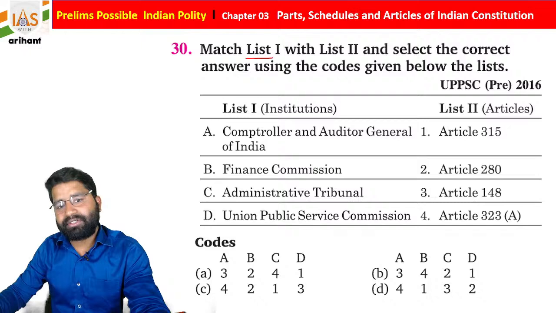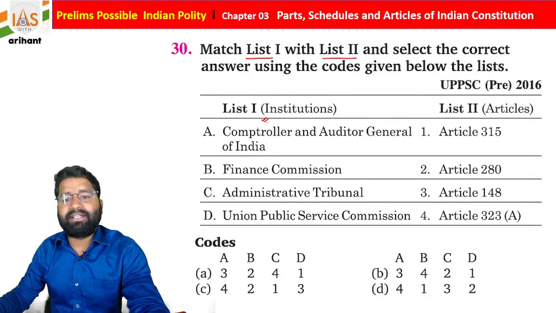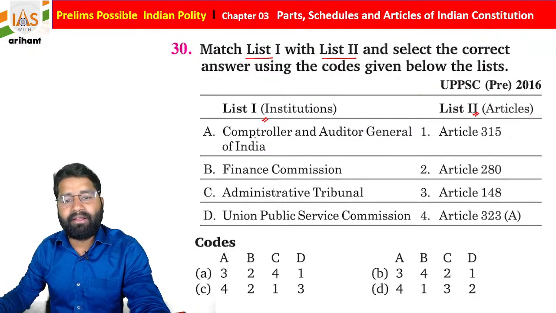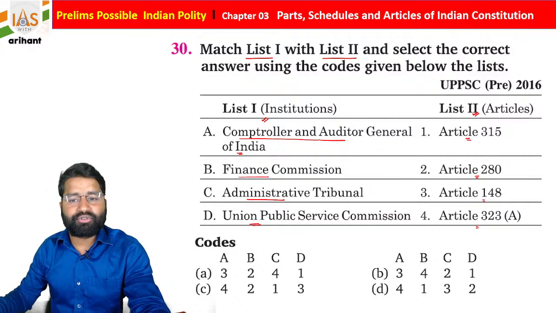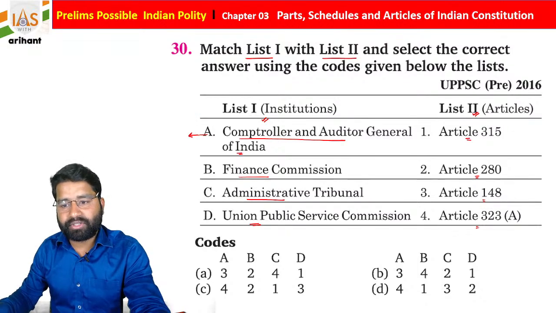If we talk about list 1 with list 2, once again match the following. Basically, on one side they included the institution and on the other side the article. They are mentioning the Comptroller and Auditor General of India, Finance Commission, Administrative Tribunal, and Union Public Service Commission. Articles they included are 315, 280, 148, 323. So the Comptroller and Auditor General of India, as you know, is mentioned under Articles 148 to 151 of Indian Constitution. So it is A3.